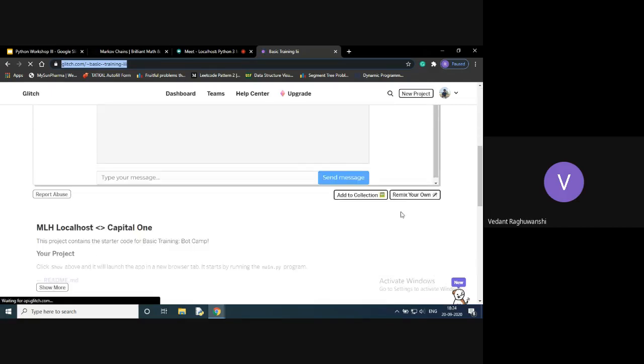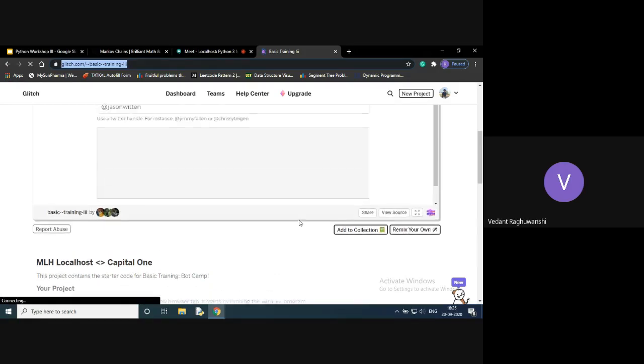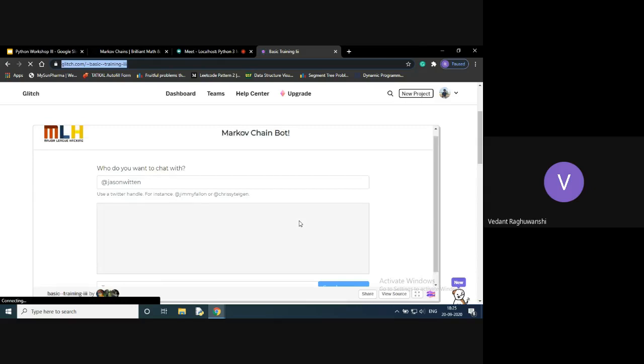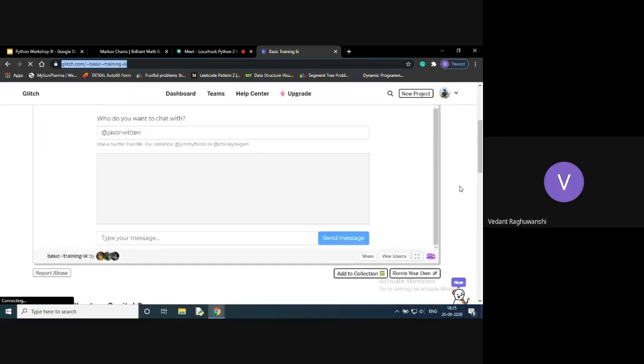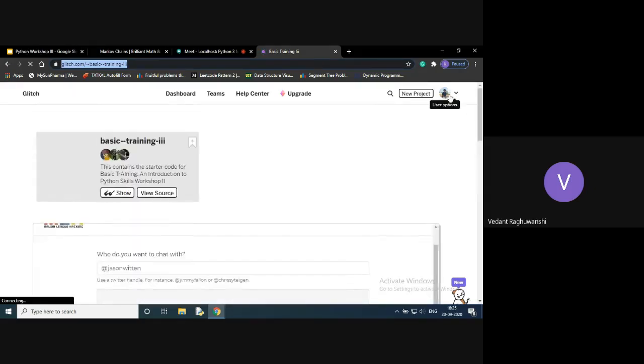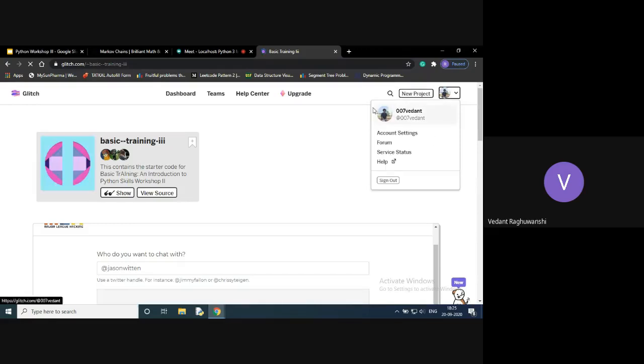As you can see at the bottom of the screen, there is a button known as Remix Your Own. Once you click on that button, it will create a local copy of that project in your repository. So quickly do that, and it will look something like this. I have already done it for myself, so I'll be